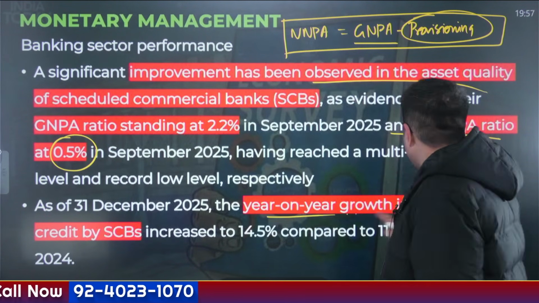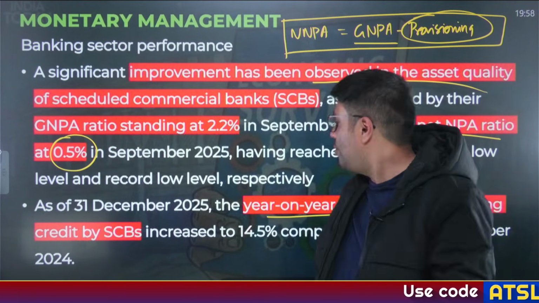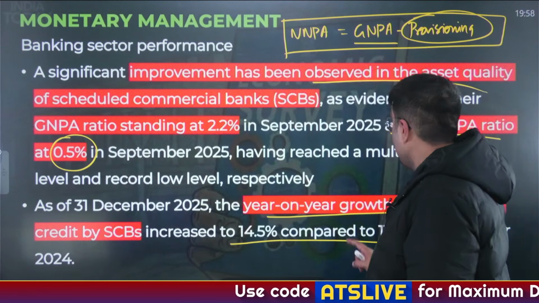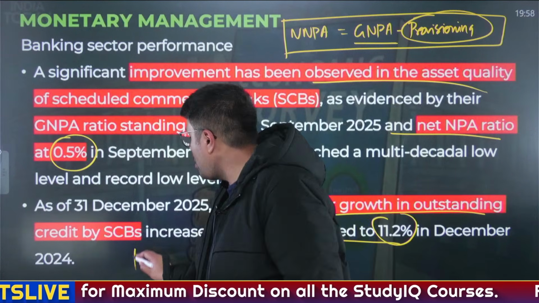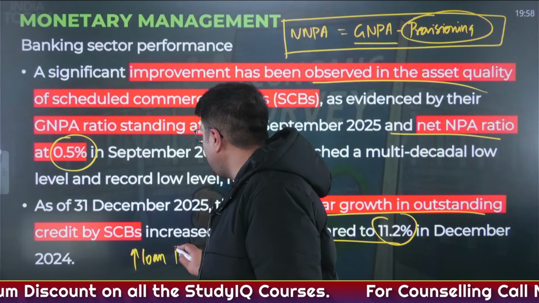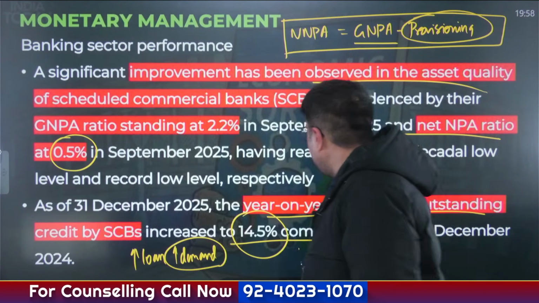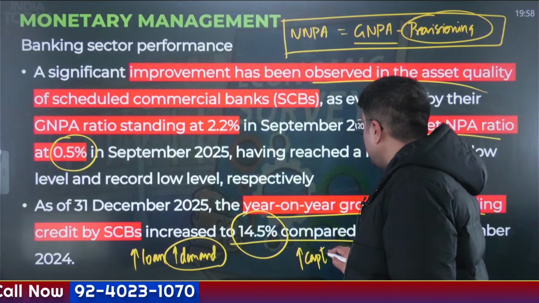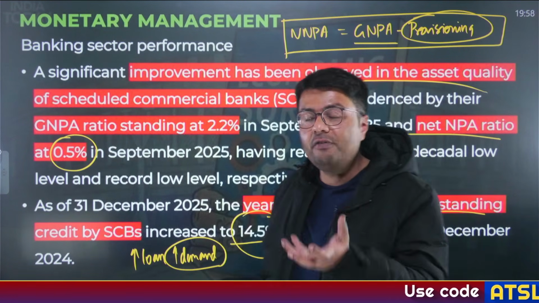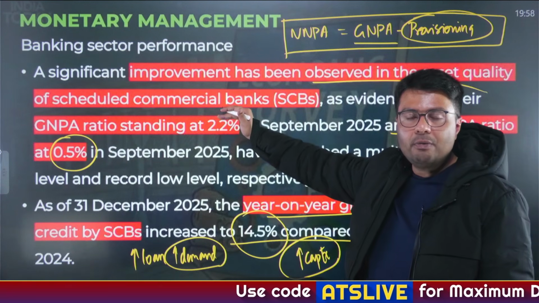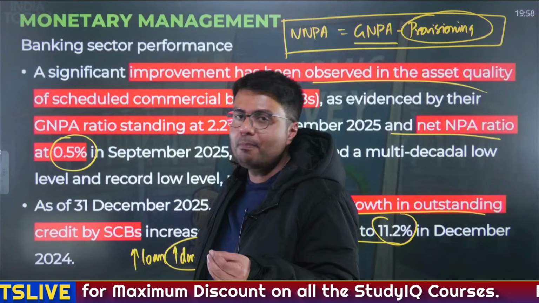And the year-on-year growth of outstanding credit, that is the total amount of loans given by scheduled commercial banks, has increased from 11.2% to 14.5%. What do more loans show in an economy? That there is a higher demand for goods and services. And why do you take more loans? So as to increase your capital expenditure. So this shows that the state of the Indian economy is in good health. And how have we derived it? Through the financial stability of the banks and through the total outgoing of loans by scheduled commercial banks in India.